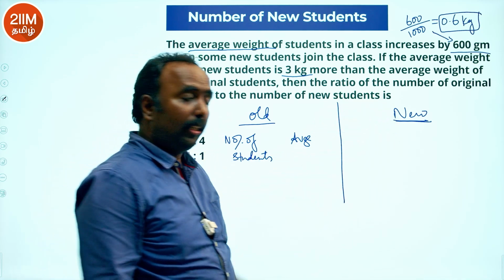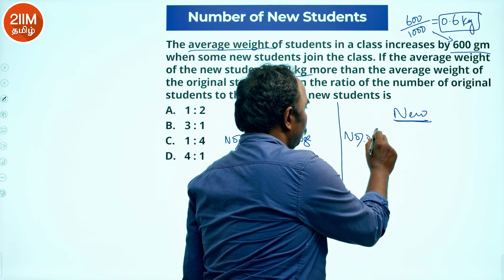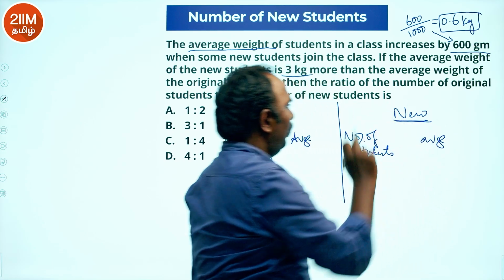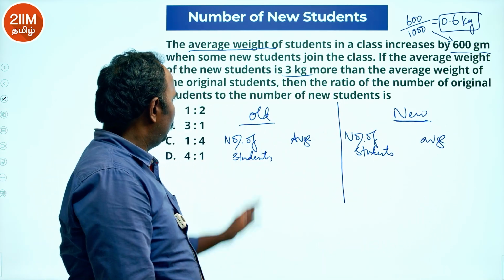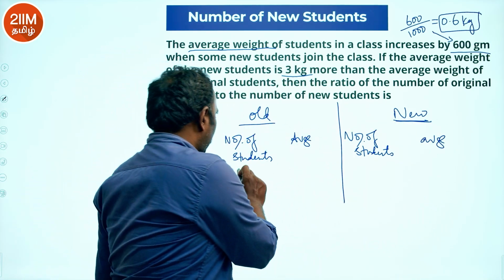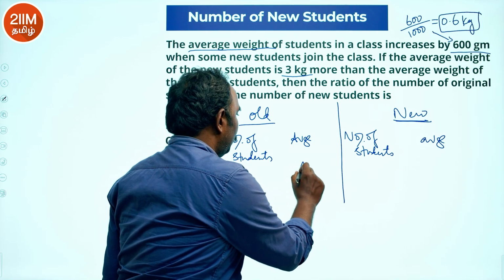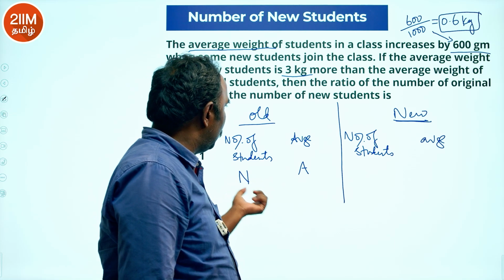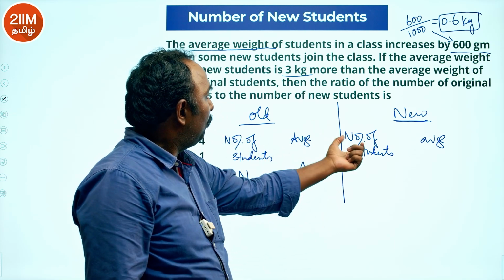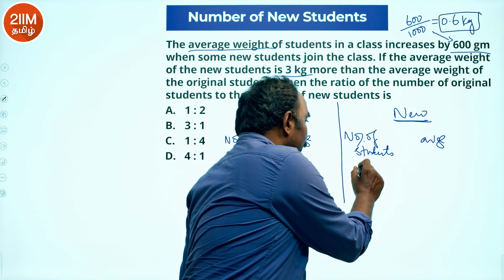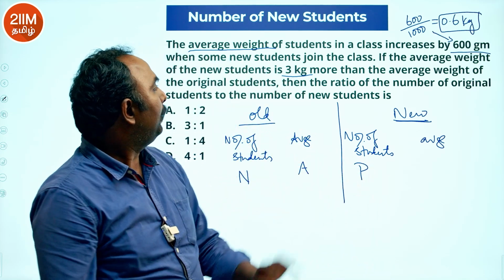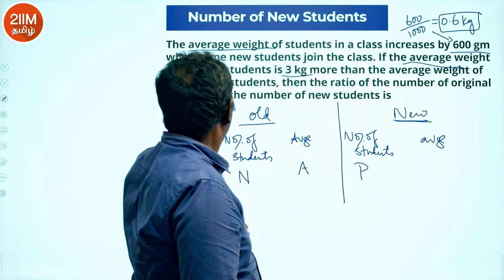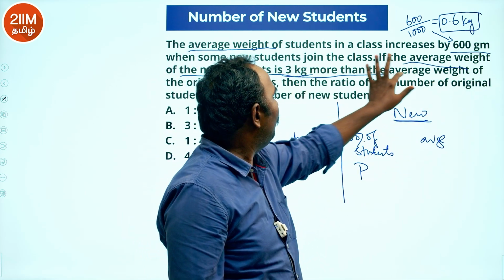The same applies here also. Number of students and average. இந்த ரெண்டு தான் நமக்கு இருக்கு. இது எந்த வேல்யூமே நமக்கு தெரியாது. So I'll just assume this as n and I'll just assume this as a. Old students வந்து or original students வந்து n students ன்னு எடுக்கிறேன், average வந்து a ன்னு எடுத்துக்கிறேன். Number of new students I'll take it as p.